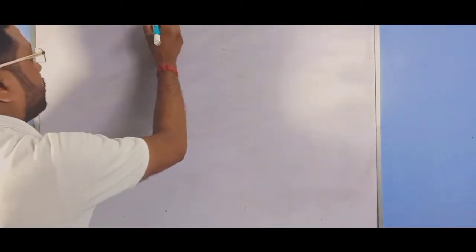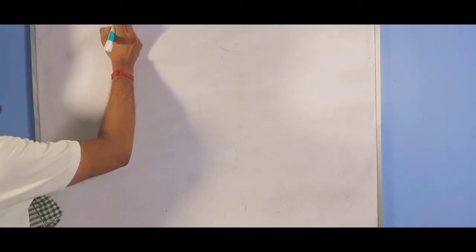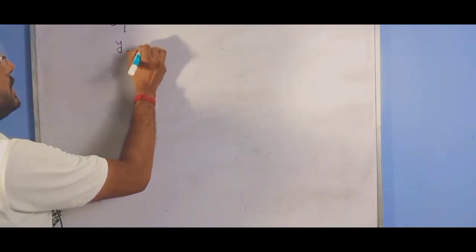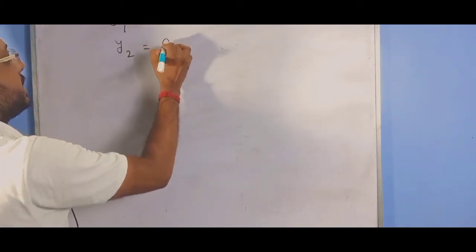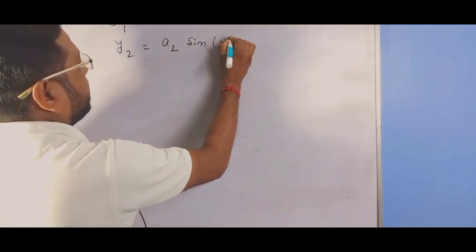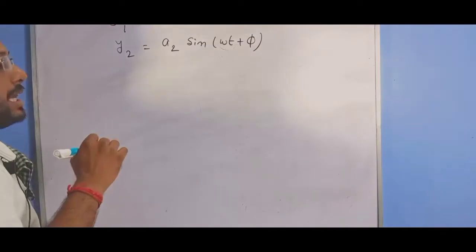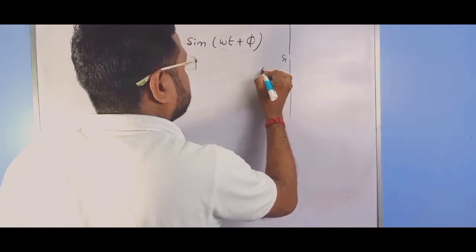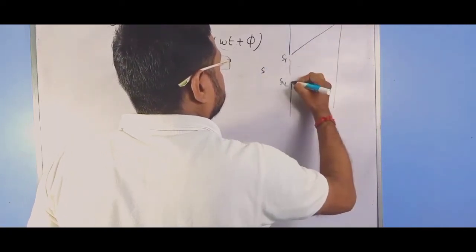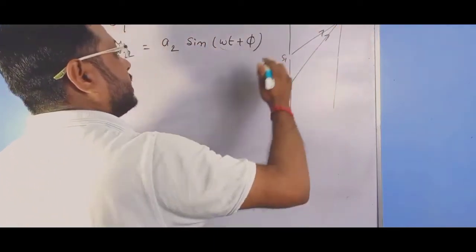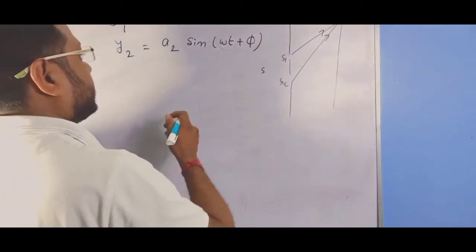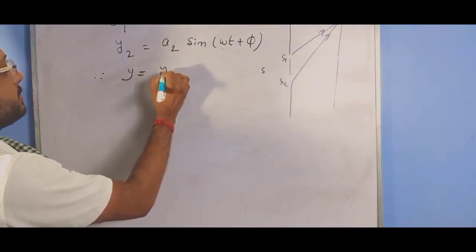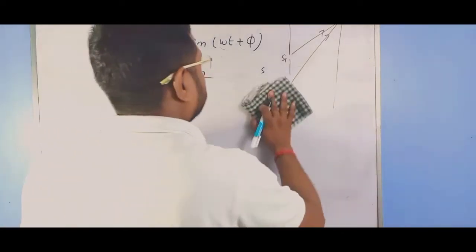Suppose two waves have displacements y1 equal to a1 sin omega t and y2 equal to a2 sin(omega t plus phi), and they meet on the screen. S1, S2, this is S, then on the screen at this point they meet in this form. Now, according to the principle of superposition, the resultant displacement is the sum of y1 plus y2.